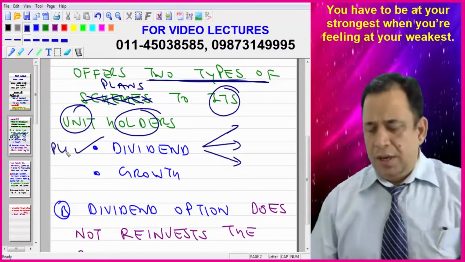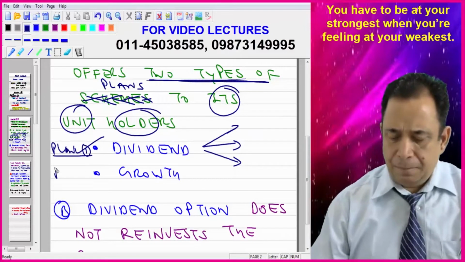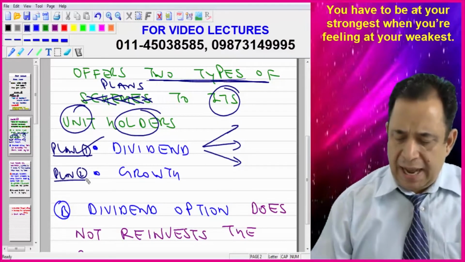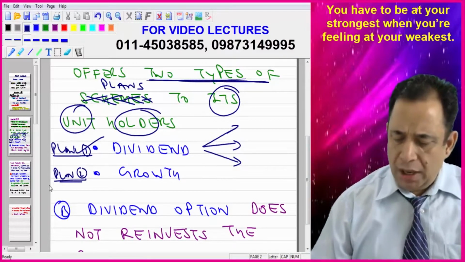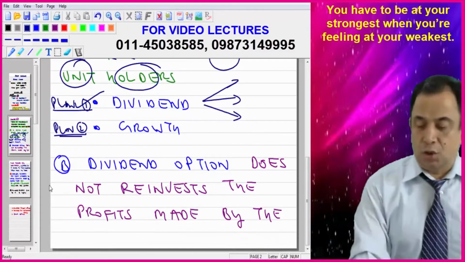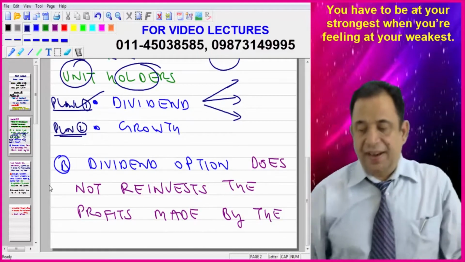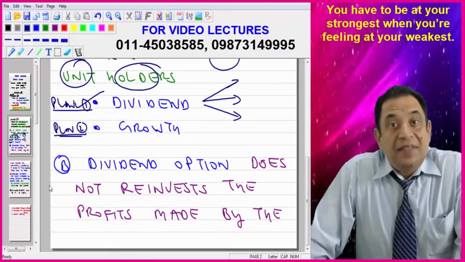But just write down two plans. Plan number one, dividend plan, and plan number two, growth plan. So these are the two plans. Within dividend, B point is dividend option.